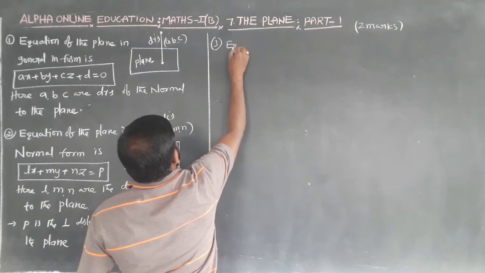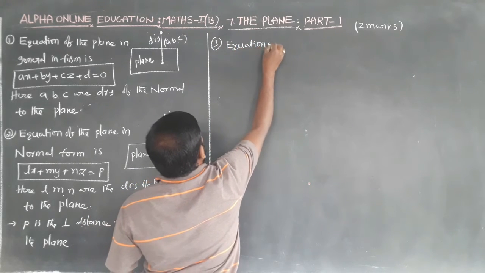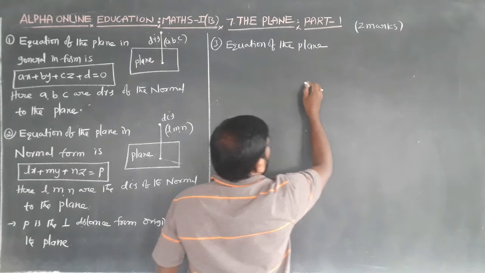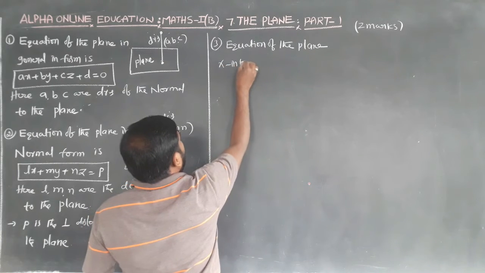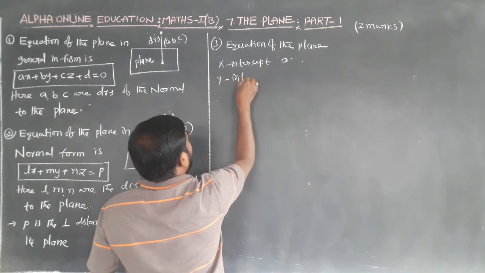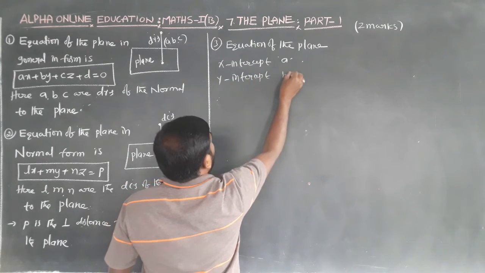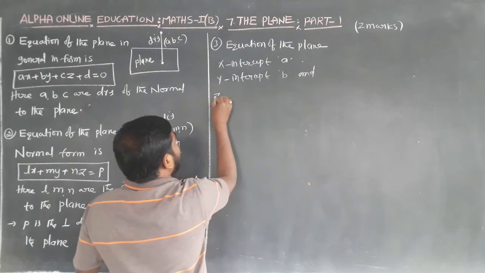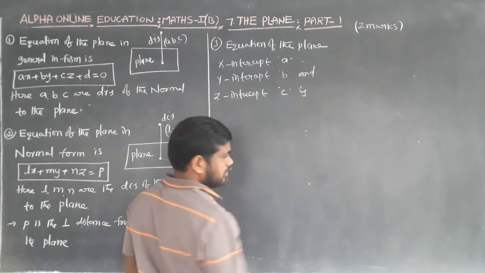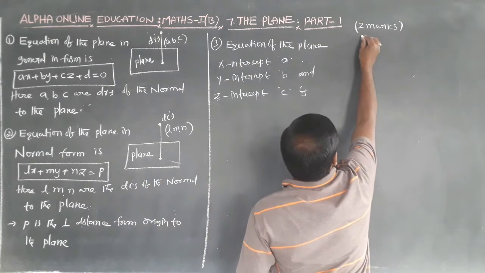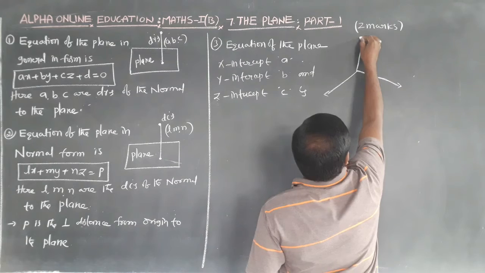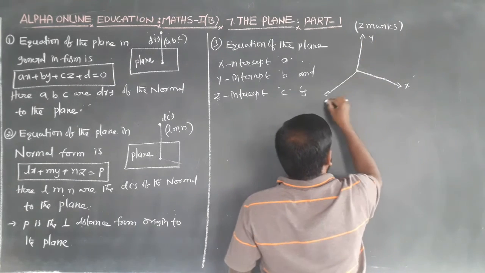Next one is the equation of the plane with x-intercept a, y-intercept b and z-intercept c.